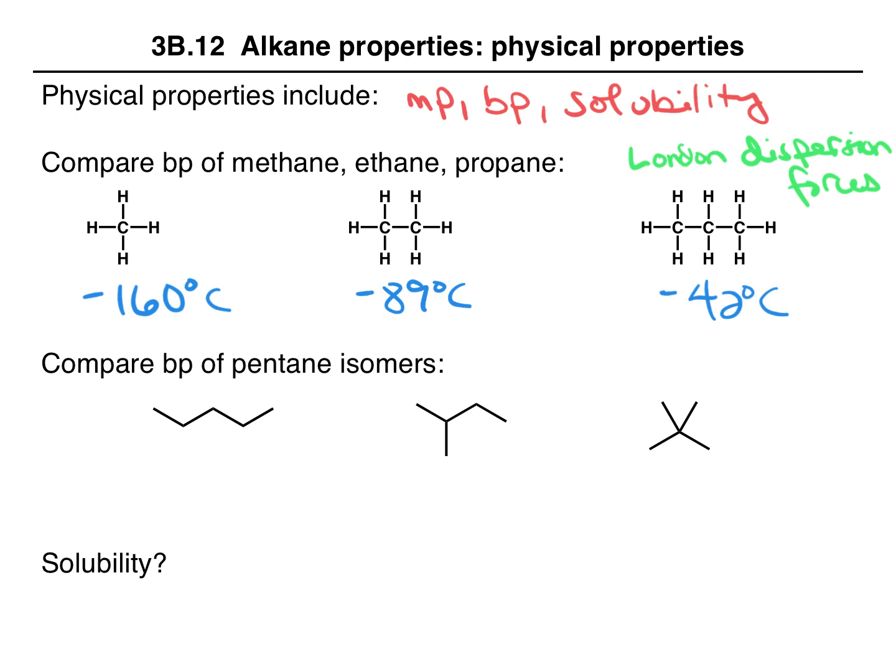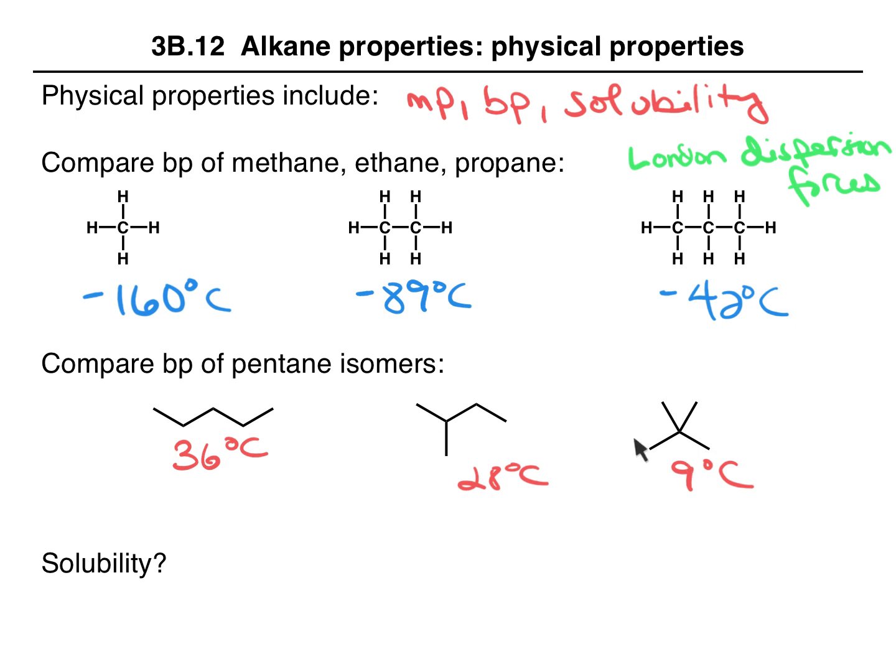Also keep in mind, if we look at the boiling points of the pentane isomers, this one has a boiling point of 36 degrees Celsius, 28, and 9 degrees Celsius. All of these have the same molecular weight. They're all C5H12, but now we have a difference in surface area. This one is more spread out. There's going to be the most room for induced dipole interactions between one molecule of pentane and another molecule of pentane. Here, it's a little bit more compact, and here it's even more compact.